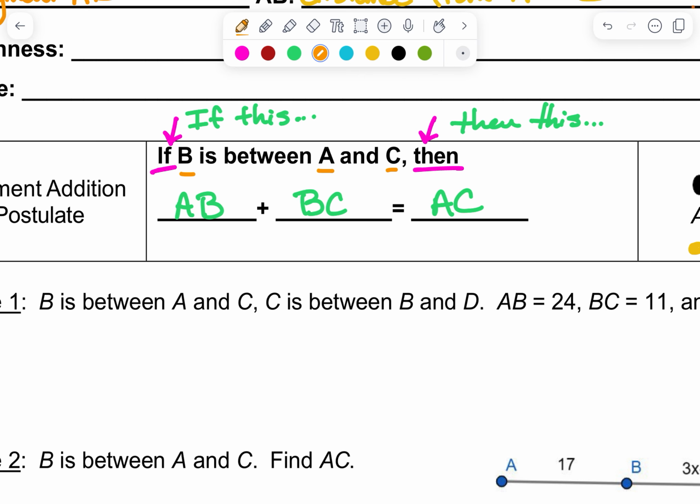Another way that I wrote this out in class, and it might make it a little easier to remember, is a part plus a part, like we said earlier in this video, a part plus a part equals the whole thing.